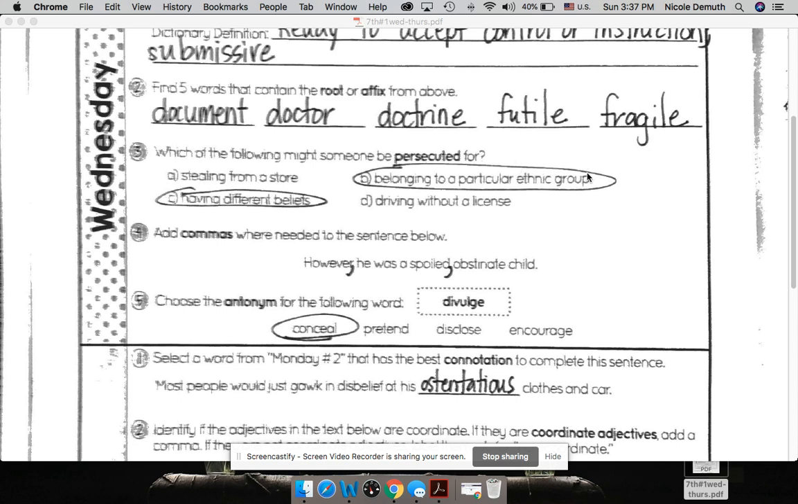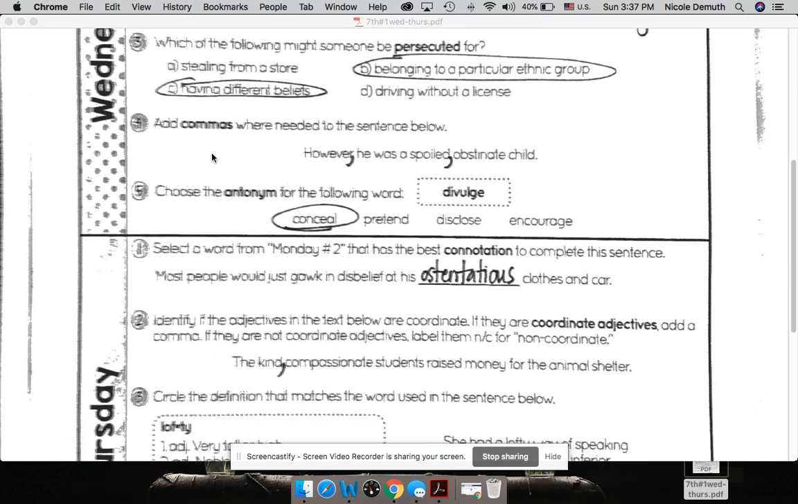So for number 4, add commas where needed in the sentence. However, comma, he was a spoiled, comma, obstinate child. And number 5, choose the antonym for the following word. So an antonym for divulge would be conceal. A synonym here would be disclose. Divulge means to tell. So if you're going to do the opposite of that, you're going to conceal it.